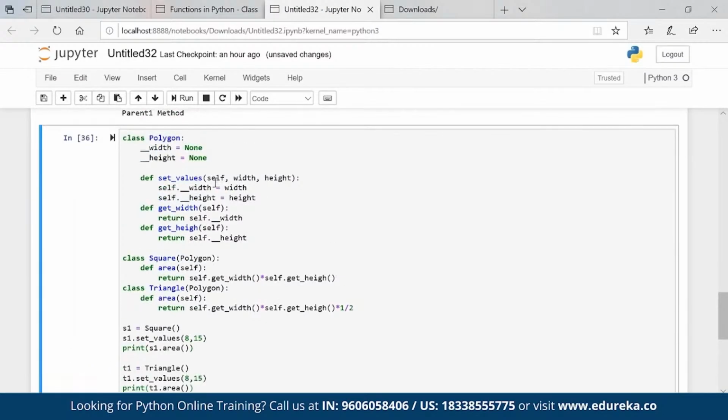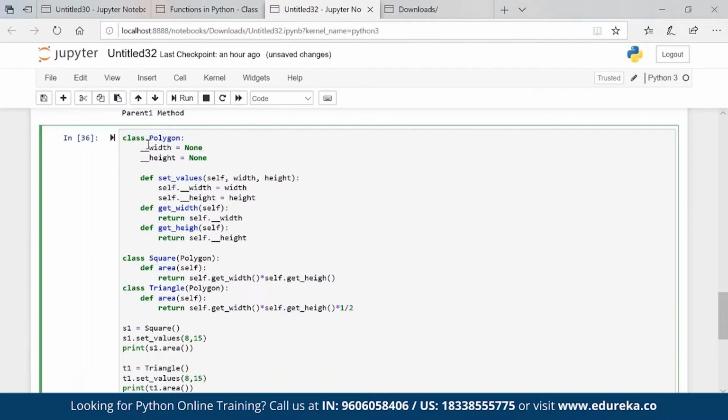Okay, so now what we are doing here, we have created a class called polygon which has an input we have to pass. Now this is a private variable which cannot be accessed directly. For that there is a concept of setter and getter. If we want to set the value, we have to call a setter which helps us to set the value of width, set the value of height, and then I have to get the value of width and get the value of height. So you can see that I'm using a getter somewhere here to get the value, right? Here you can see get width, get height, get width, get height.